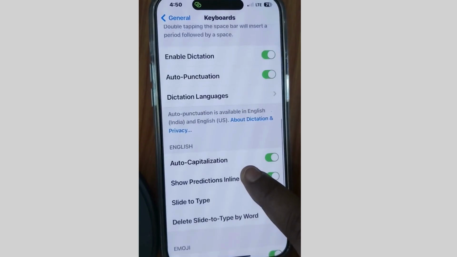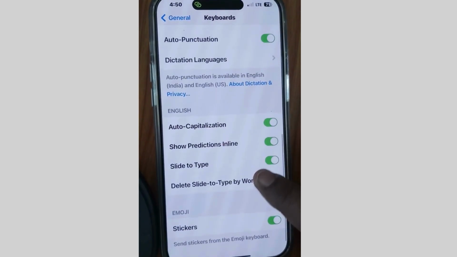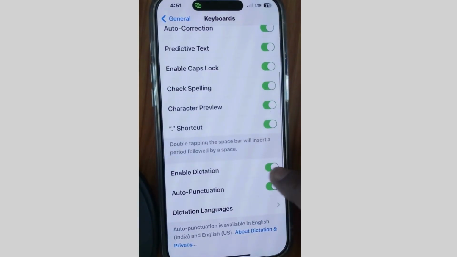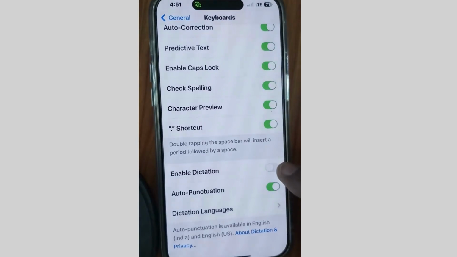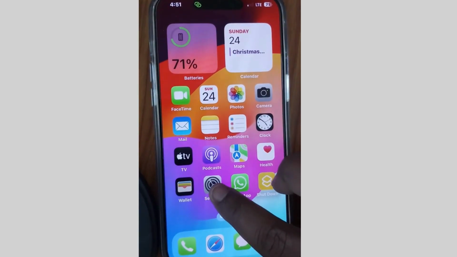and here ensure that Show Prediction and other features are duly enabled. In Dictation only, if it is turned off, simply enable it.